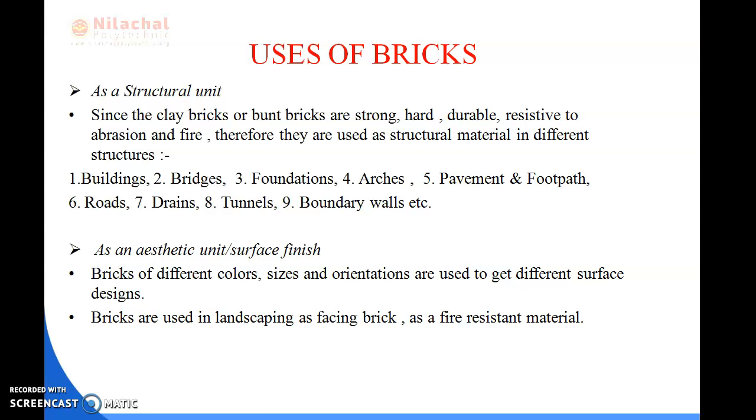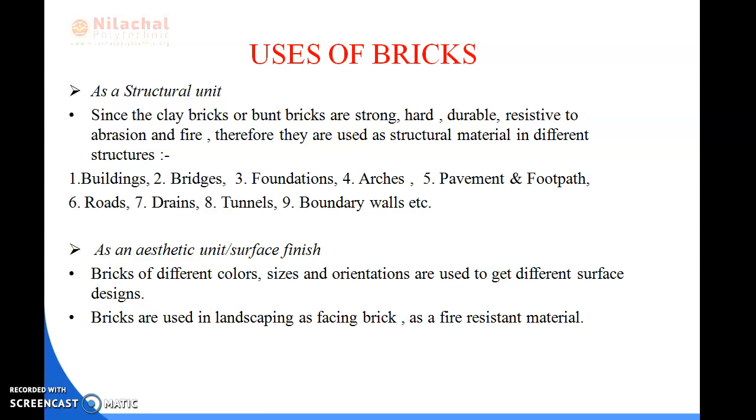Next, bricks are used as an aesthetic unit or surface finish. Bricks of different colors, sizes and orientations are used to get different surface designs. I have told you the constituents of bricks. They are yellow in color, blackish in color, blue in color. So there are different colors and they are used to get different surface designs, or you can say for decorative purposes.